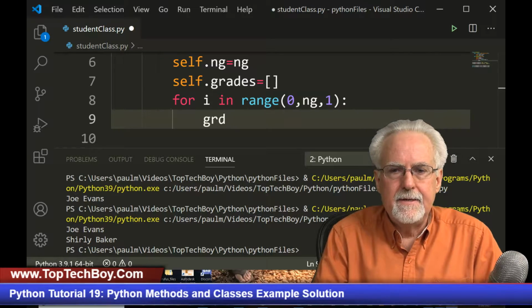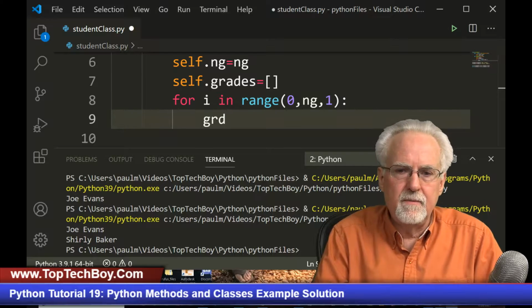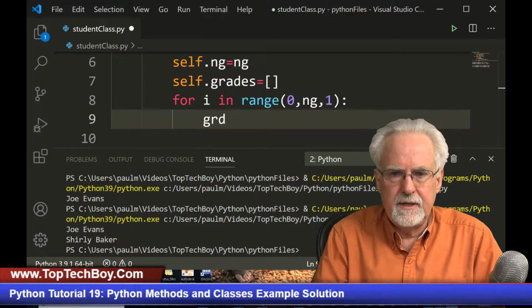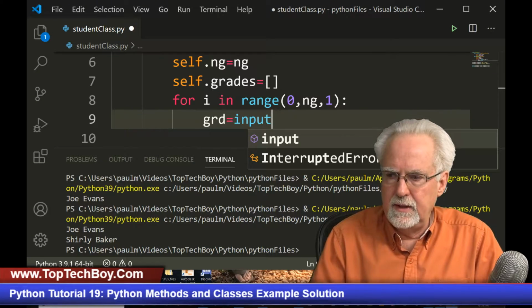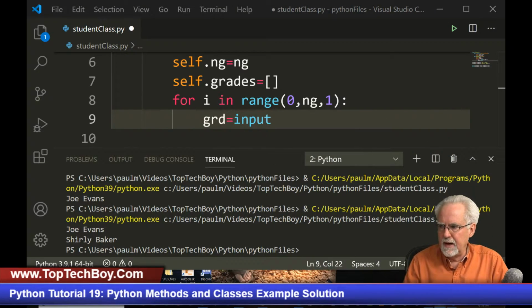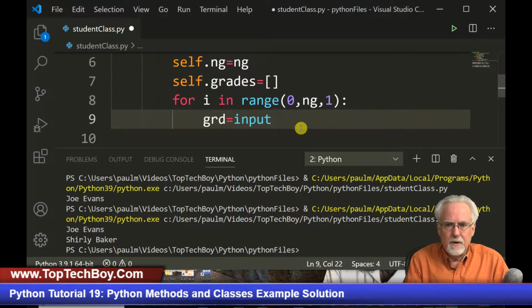Now we need to say just grd, so we'll read it like that. Do I want to get fancy? No, I don't want to get fancy. So we're going to say grd is going to be equal to, what are we going to do? We are going to input. And I'm going to get out of your way. But anyway, we're going to say input, and it's going to be a float.